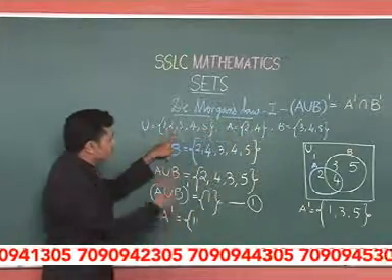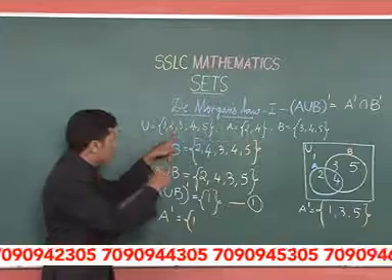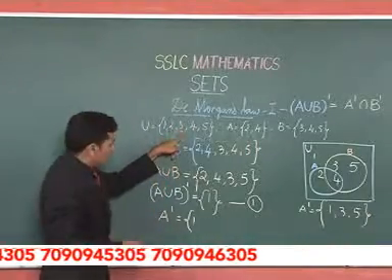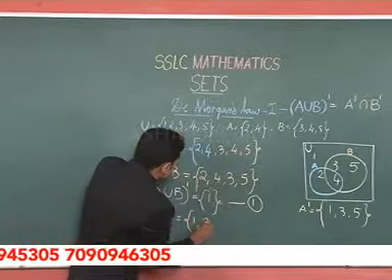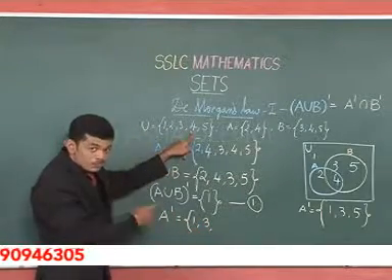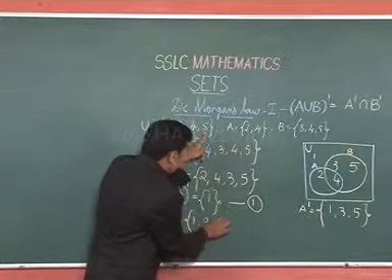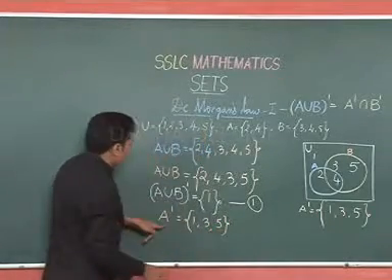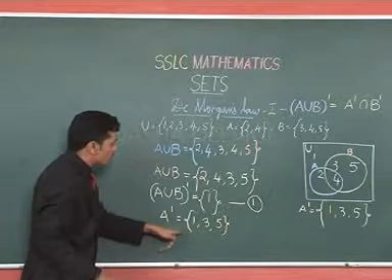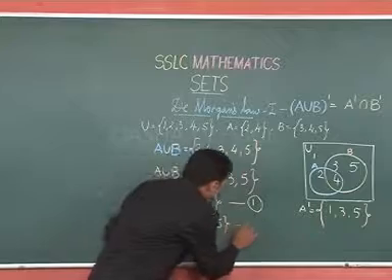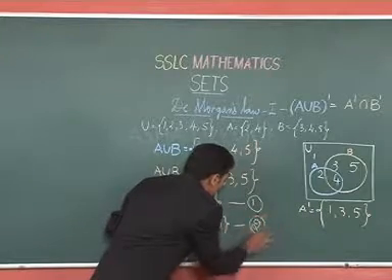2, is it present there in the A set? Yes, so we cannot take 2. 3, is it present there? No, so we can take 3 here. And 4, it is present in A, so we cannot take it, and 5 is not present, so we can take this. So A complement is equal to the set 1, 3, 5. So mark it as equation 2.